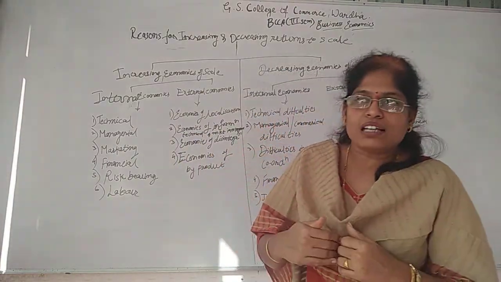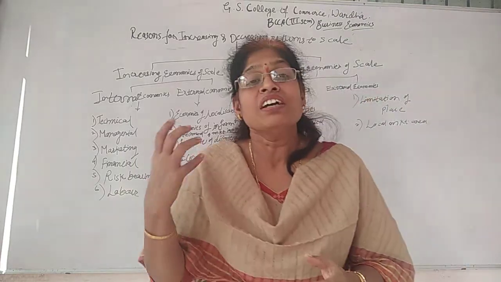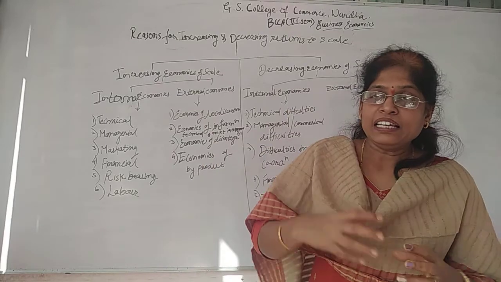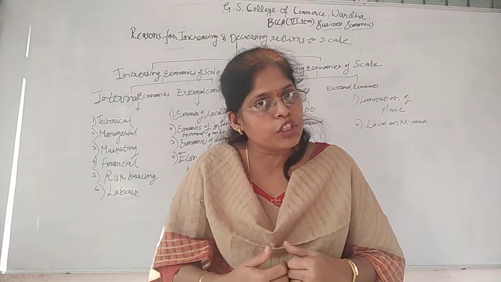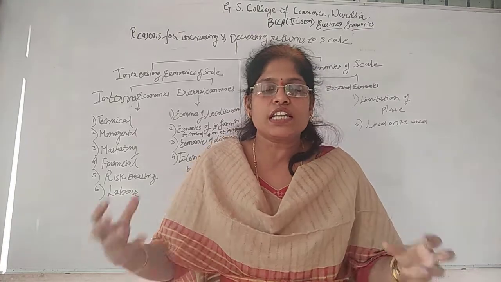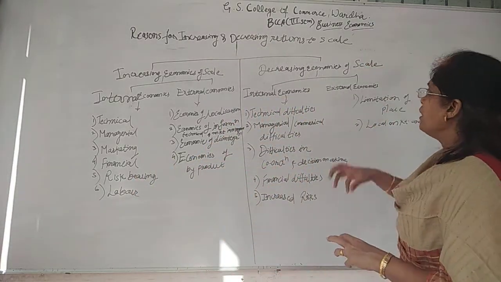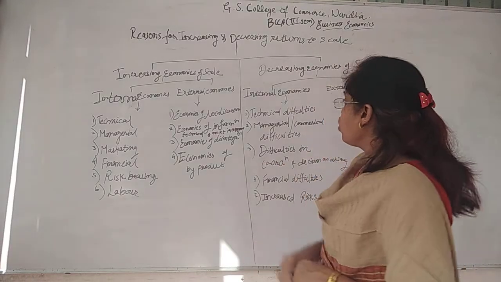He should forecast which type of industry he is going to run, whether small scale or large scale. Then he should not stretch the time period of the production process. If the time period is expanded, that will be called decreasing economies of scale.